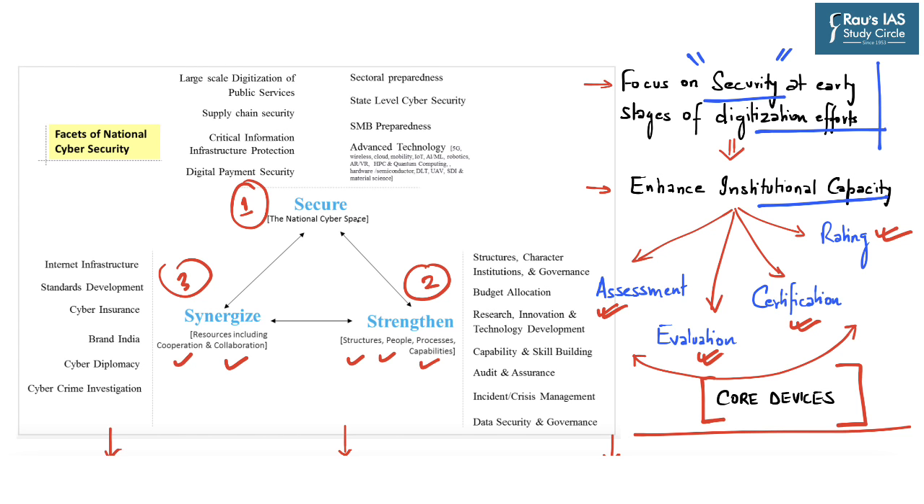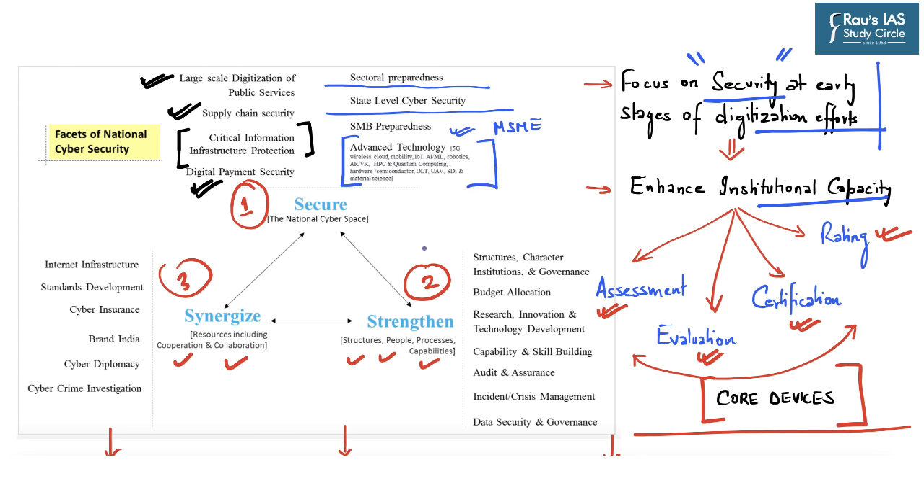So with respect to securing the national cyberspace, this report mentions large-scale digitization of public services, improving supply chain security, improving critical information infrastructure protection, focusing on digital payment security, and increasing awareness of cybersecurity in different sectors of the economy. It also mentions improving state-level cybersecurity, improving the cybersecurity of medium and small enterprises, as a lot of digital transactions of late have started taking place in small and medium business enterprises, and also providing training to law enforcement agencies and their officials with respect to advanced technology.